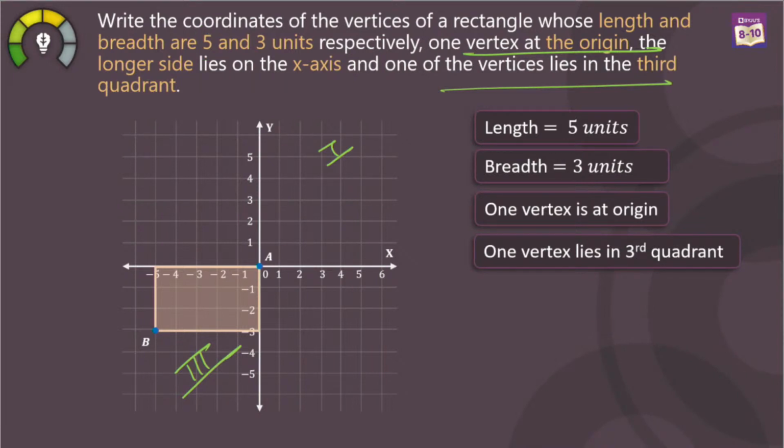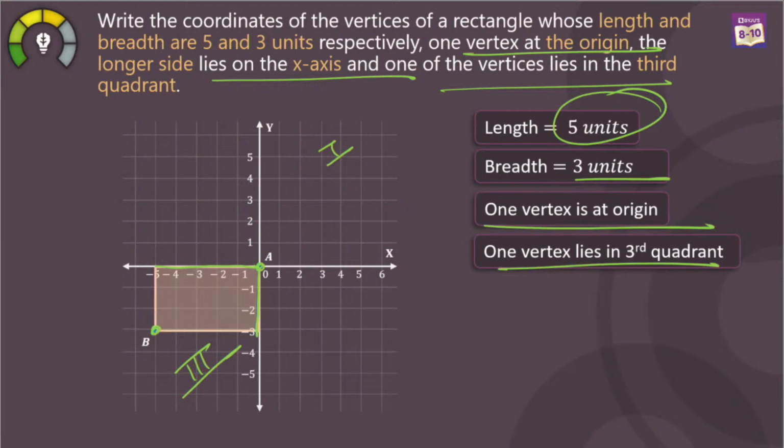The longer side here is lying on the x-axis. What is the longer side? That's the length of 5 units, correct? Breadth over here is 3 units. One vertex is at the origin and one vertex lies in the third quadrant, which is here. You see, it is satisfying all the points, right?